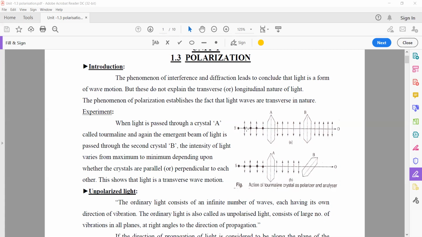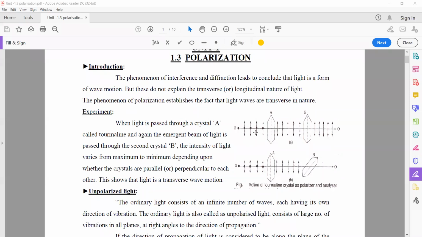Actually, light travels in multiple directions, so here we write only two directions: one vertical, another horizontal. In a two-dimensional view, the horizontal direction is indicated by a dot.